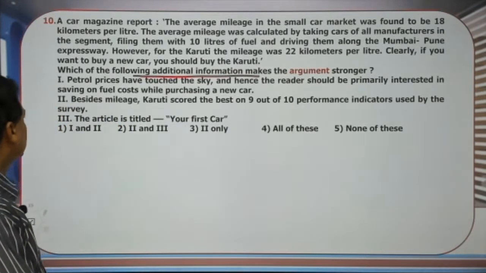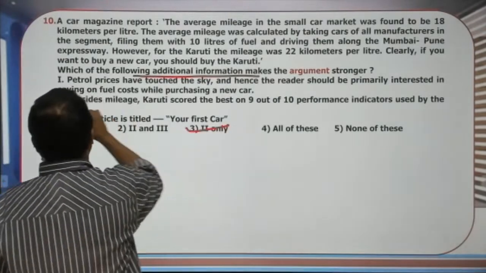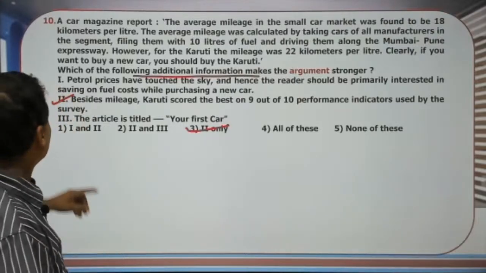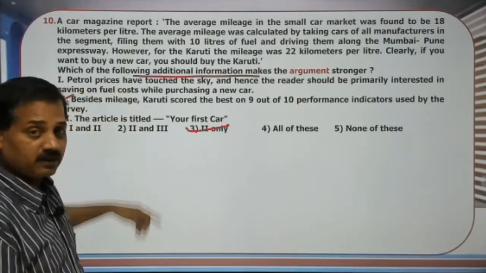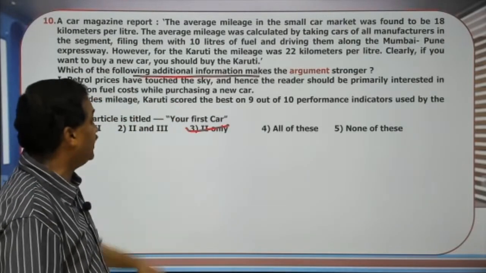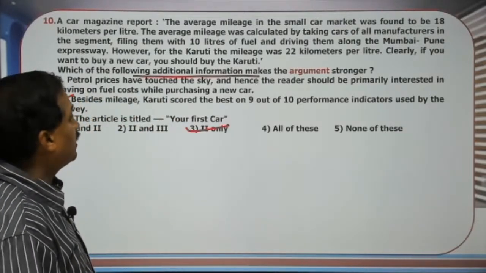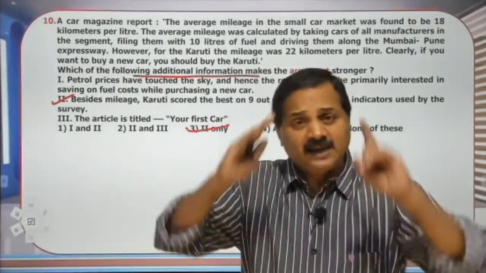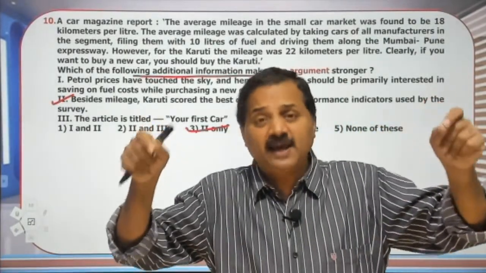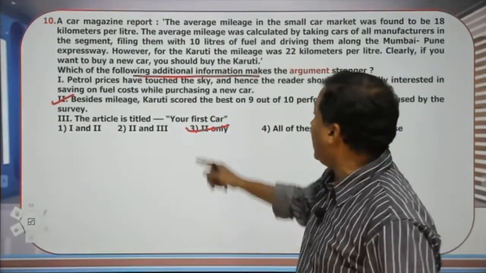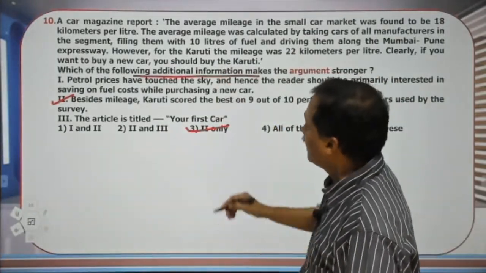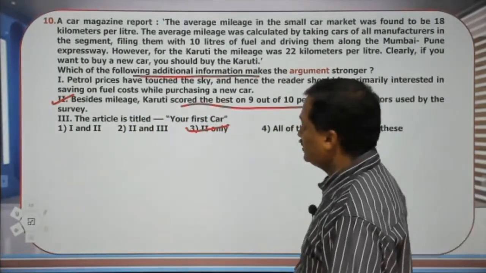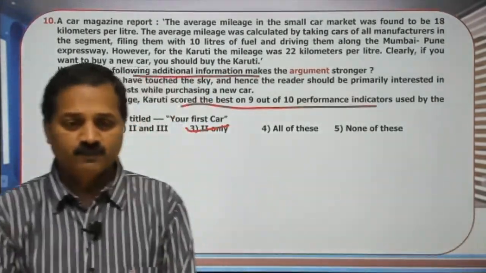My answer is the second option, only two, the second option. Besides mileage, mileage has already been considered. So you may be tempted to go for the first one. Petrol prices have touched the sky, and hence the reader should be primarily interested in saving fuel cost while purchasing the new car. That is already considered under the head mileage. What is the additional information? The additional information is, besides mileage, B scored the best on 9 out of 10 performance indicators used in the survey. The second option is correct. Okay.